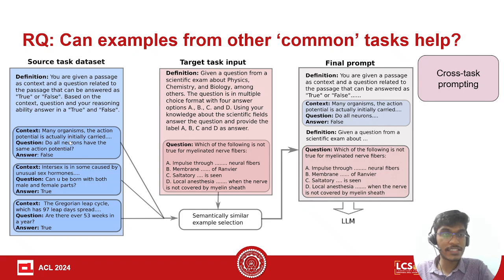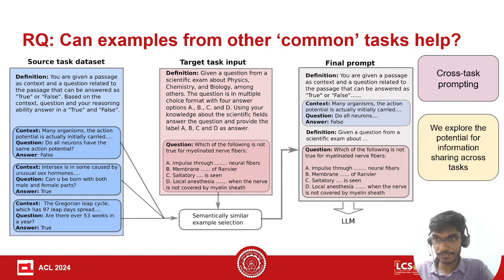Can we use examples from such other tasks to solve a target task for which we do not have demonstrations or examples? This is the research question we are exploring. We are exploring the potential for information sharing across tasks.